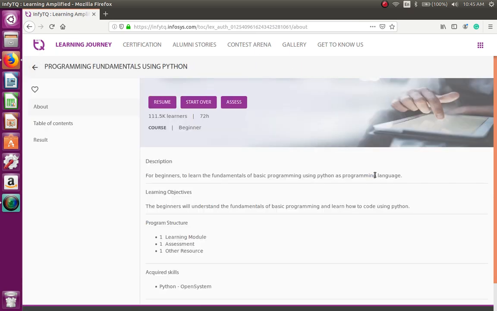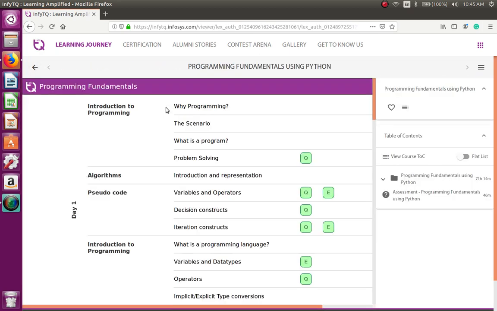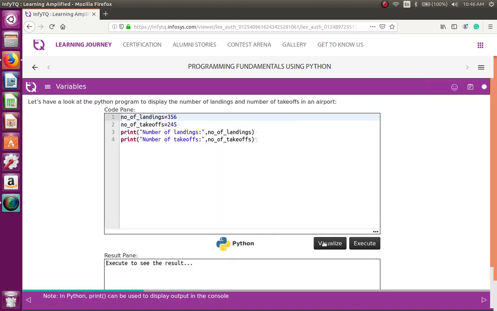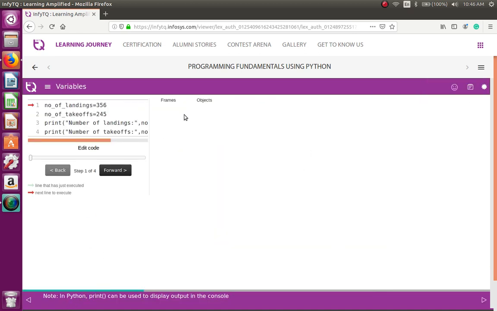So if you look at the previous examples, if you visualize this, you will understand. There's something they talk about, the global frame. This talks about the scope of a variable. Sometimes you will have a variable within a function, within a module, within a method.